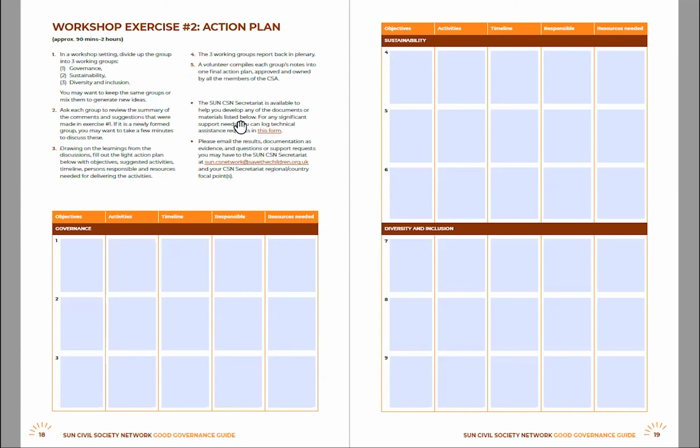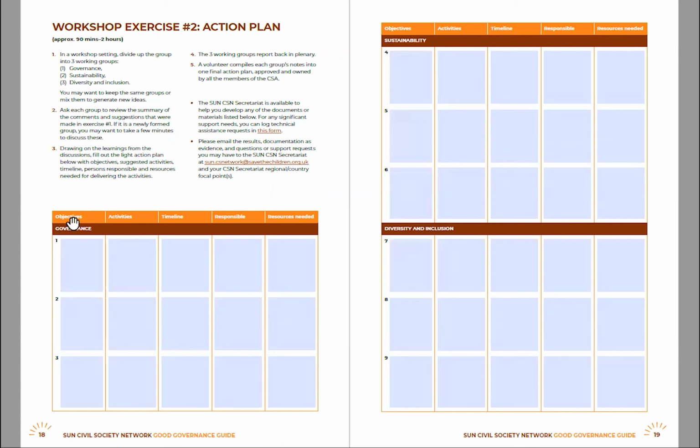In this workshop exercise, the groups will review the comments and suggestions from the first index checklist and set objectives, activities, a timeline, and who is responsible and what resources are needed to complete. This is mainly to focus on the key document structures and processes that are absent and need to be created, in development, or in place but need to be reviewed. As you can see here: governance, sustainability, and diversity and inclusion.